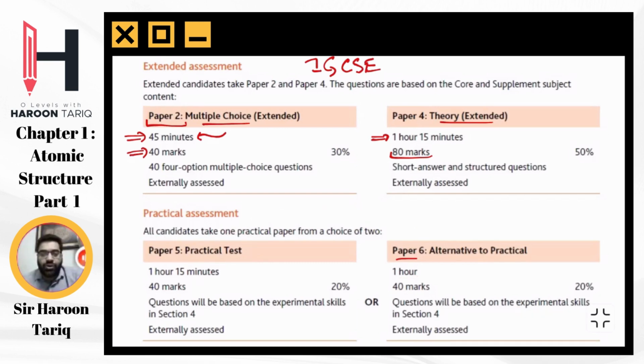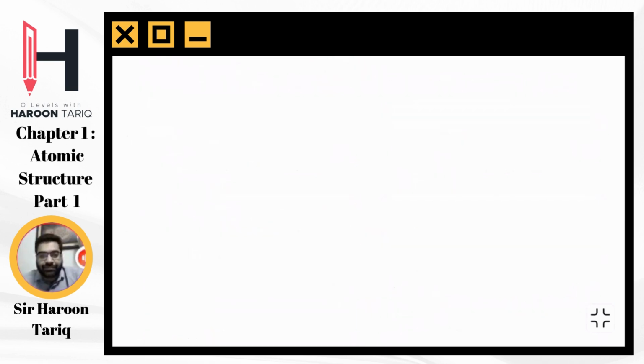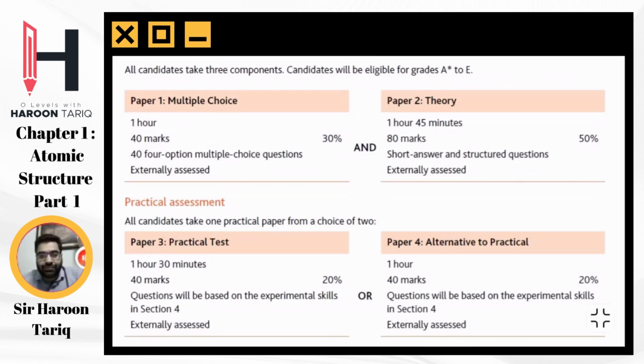Okay, now for O-level students, your paper 1 would be multiple choice questions, 1 hour, 40 minutes. You'll have 15 extra minutes to solve the multiple choice questions as compared to IGCSE, of course. Theory, 1 hour, 45 minutes. The total marks would be 80, and there would be structured questions here.